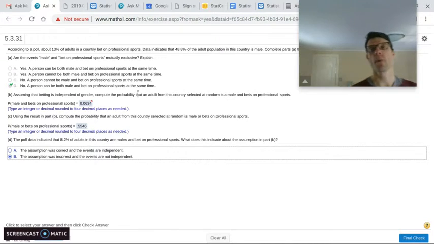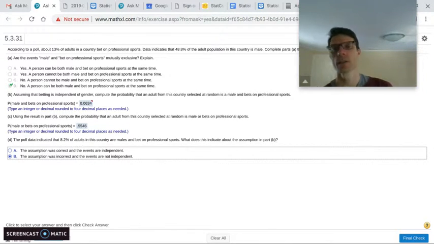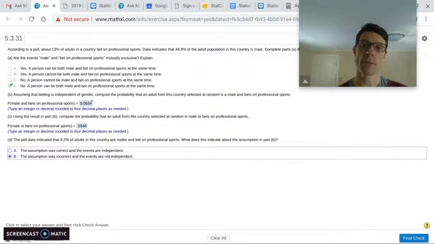Like there's either a higher probability that you'll be a bettor or a lower probability of being a bettor knowing that you're male. So knowing one of the probabilities gives you information about the other. I hope that helps a little bit.